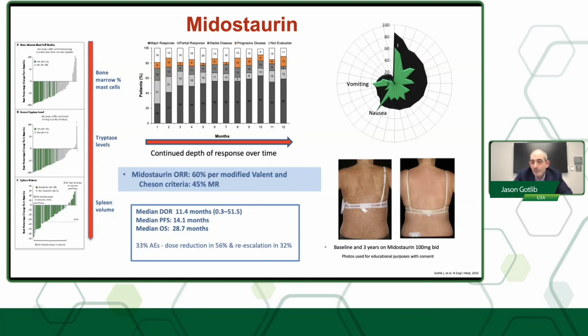In the upper right-hand corner, you can see a spider plot where you can see there's substantial reduction in the symptom burden going from black to green, with the exception of nausea and vomiting, which are known tolerability issues with midostaurin. And therefore, most patients who take the drug need to have pre-medications with some form of high-level antiemetic. And again, in the lower right-hand corner, you can see a nice reduction in the cutaneous mastocytosis in this particular patient, which is something that we've seen with many patients on the drug.